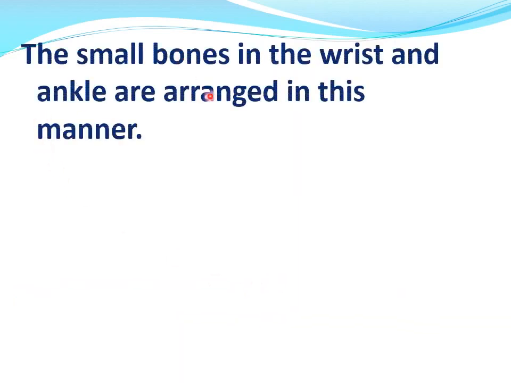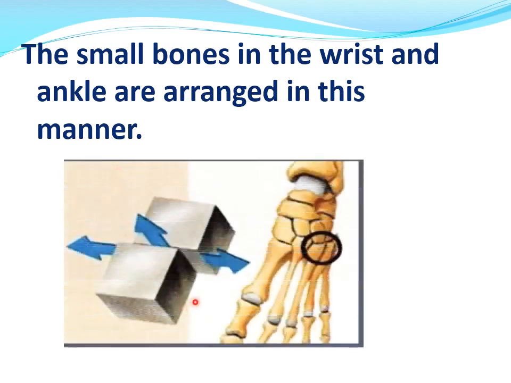The small bones in the wrist and ankle are arranged in this manner. See, like this. These two bones slide over each other, like this in wrist and ankle. They are made up of these small bones in the wrist and ankles, arranged in this manner so that they slide over each other.